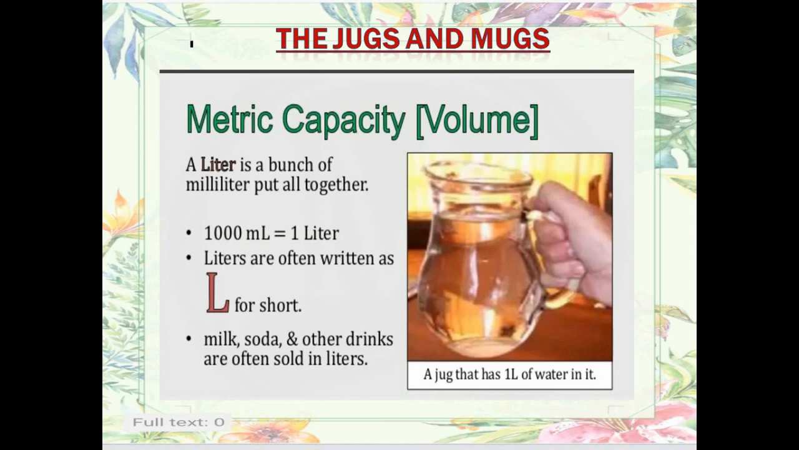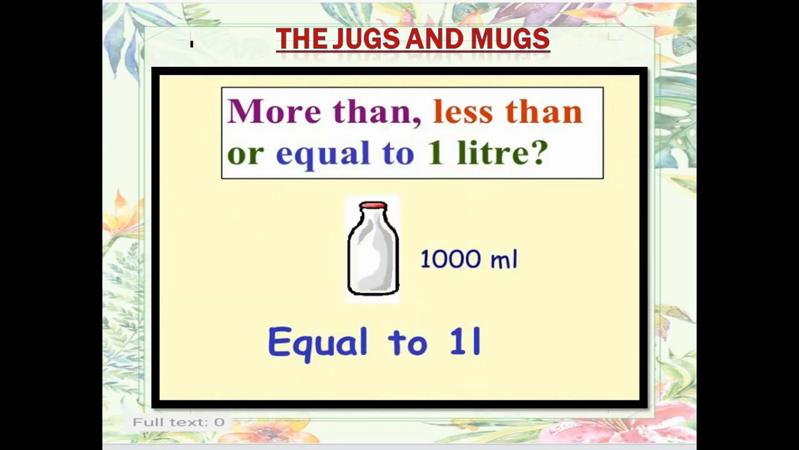Liter is often written as L for short. Like when we take milk, 1 liter, soda water 1 liter, and cold drinks also, though cold drinks are not always 1 liter. Sometimes you get a 1 liter bottle of cold drink also. So that is often sold in liters. Then again, when you take the milk bottle from the market, it is equal to 1 liter, or we can say 1000 milliliter.